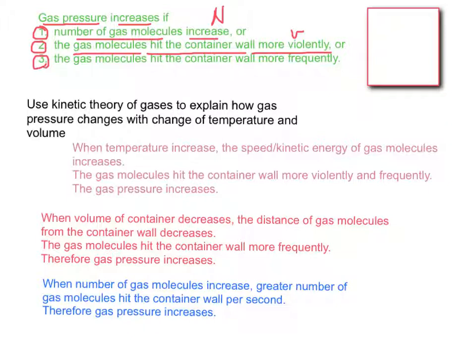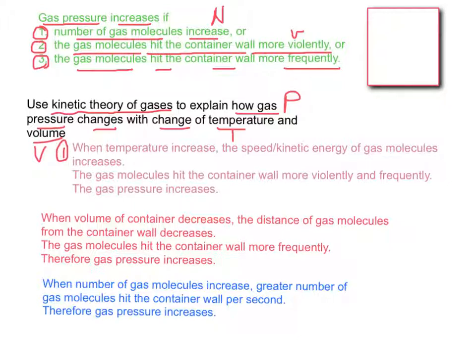Thirdly, the gas pressure can be increased by the gas molecules hitting the container wall more frequently. 撞擊嘅頻率相對高. We can use kinetic theory of gases, 氣體動力理論, to explain how gas pressure P changes with the change of temperature T and volume V.